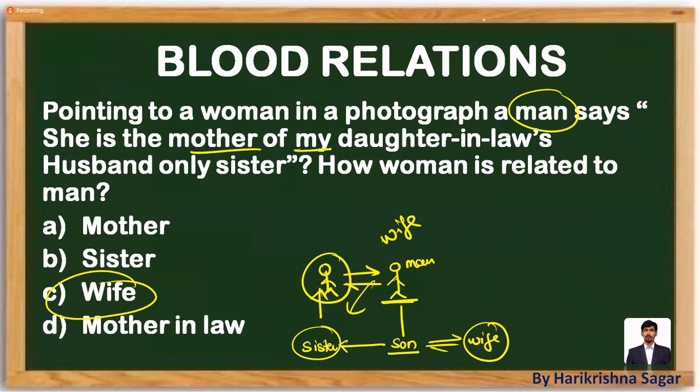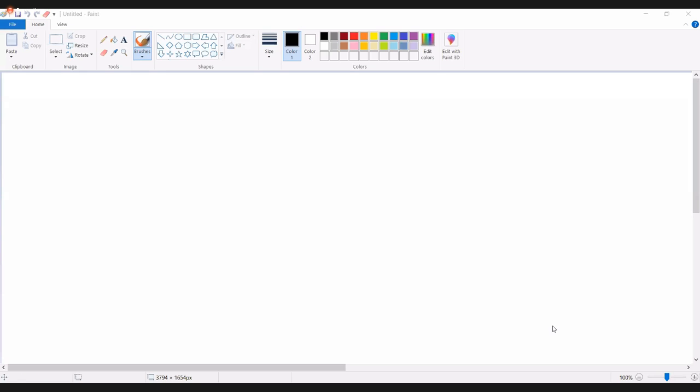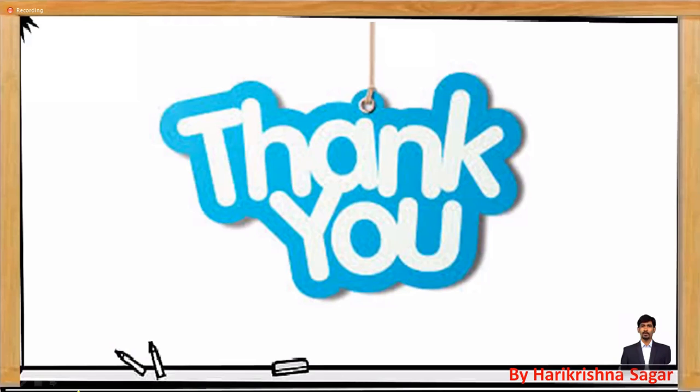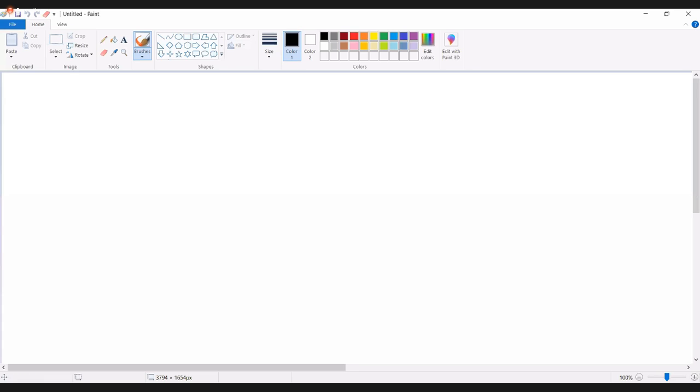That is how we are able to see the questions which are related to blood relations. Blood relation questions are very easy. They are going to give the questions in three models. One is statement based, the other one is symbol based, and the other one is going to be this. Let me give you the other chapter overview and we'll solve the questions related to the other chapter. Very simple.